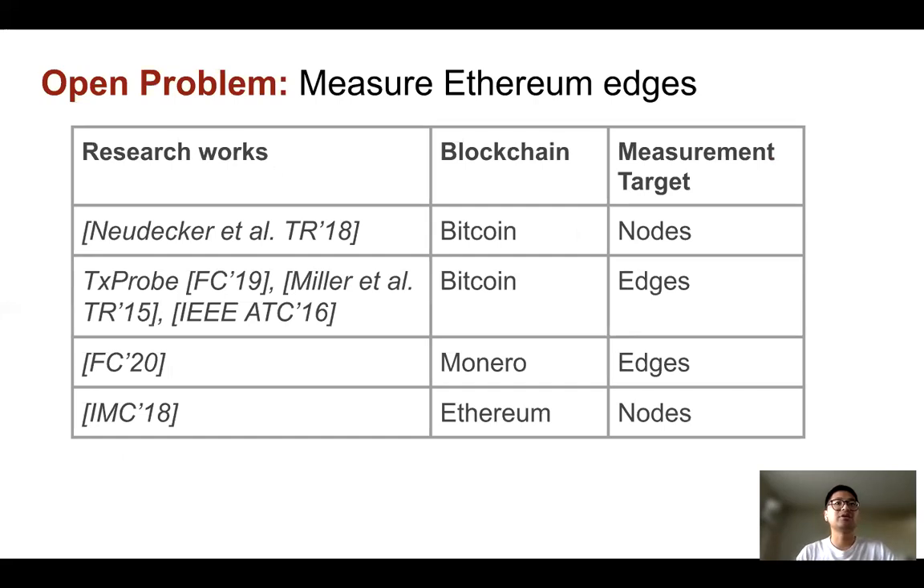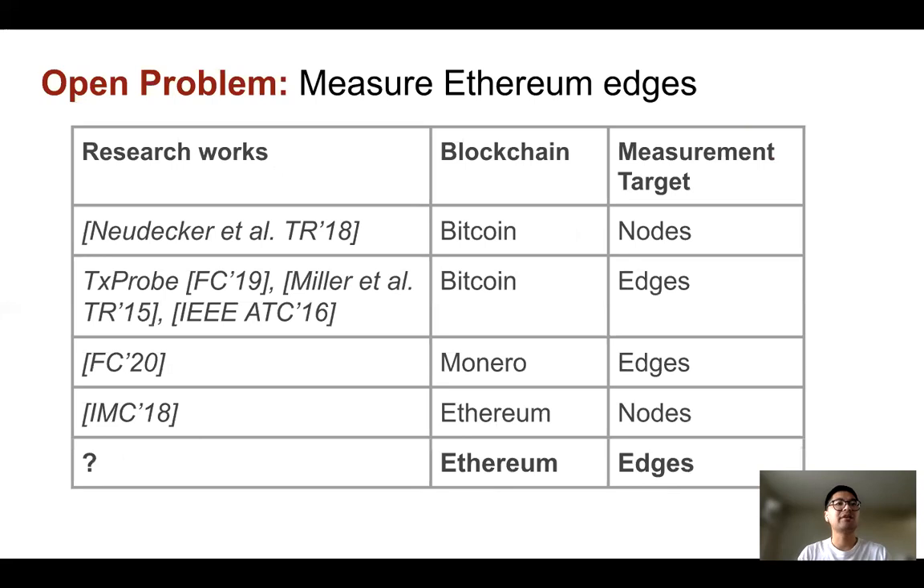In the existing literature, there are measurement studies on the nodes and edges in Bitcoin networks. Other works detected the edges in the Monero blockchain. On Ethereum, the only related work measures only the nodes. So far, there's no measurement on the edge in Ethereum networks. We propose TopoShot to fill this gap.